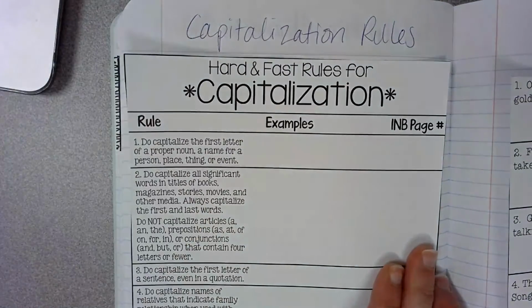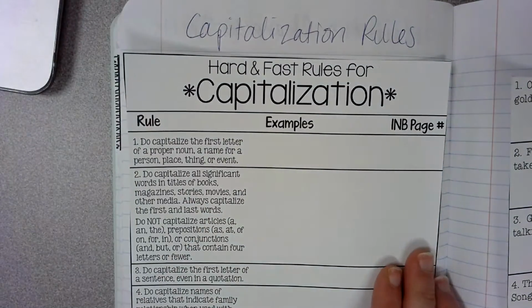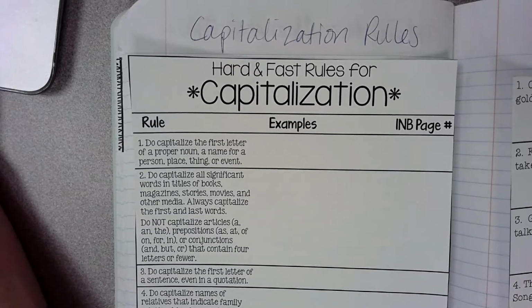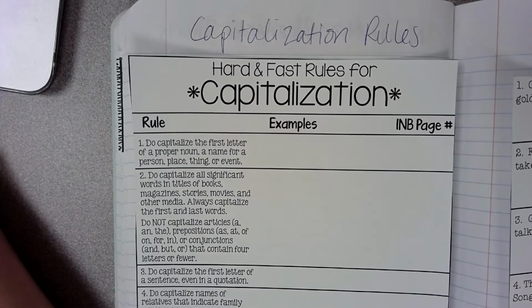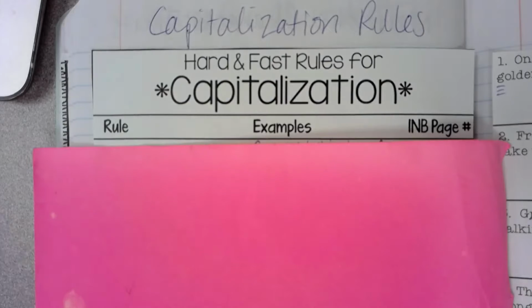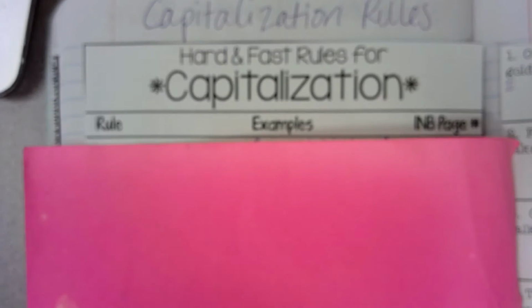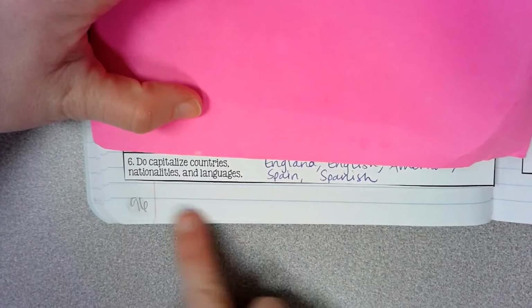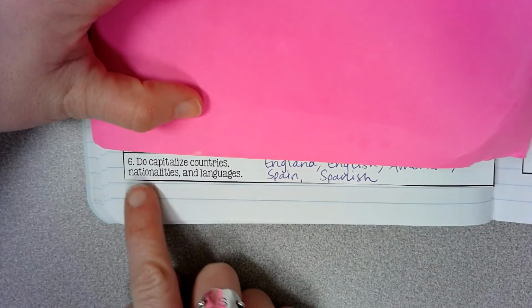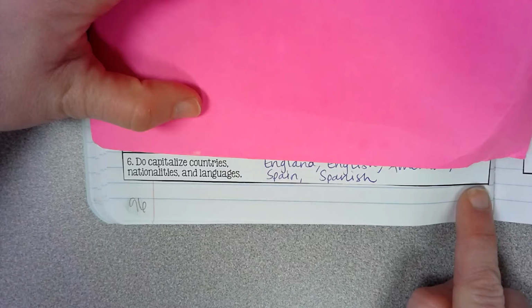So go ahead and cut out and glue yours into your composition notebook, and then pause this video to do that, and then press play again when you're ready. All right, so what I did was I actually cut off the bottom part. The bottom part right underneath the rule number 6 was just an empty box. We won't need that, so you can actually cut right underneath rule number 6. That way it'll fit on your page also.